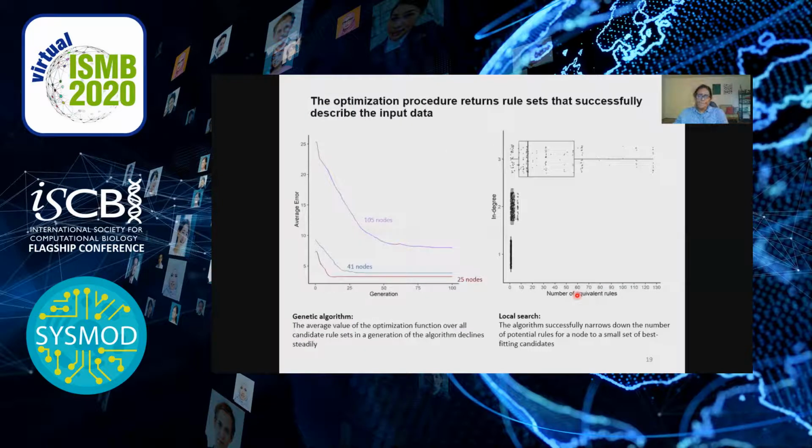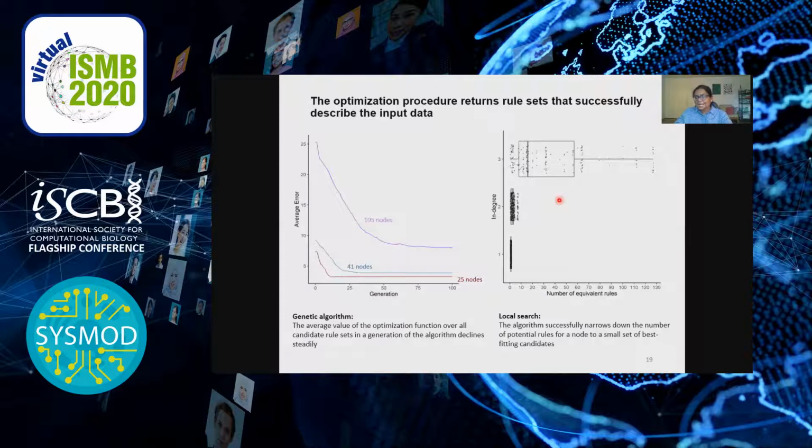So diving deeper into the optimization procedure, the plot on the left shows the performance of the global search for 3 representative test networks. There is a steady decline and eventual plateau in the value of the optimization function averaged over all individuals in the generation. This indicates that the fit of the minimum error rule set gets better as the optimization, along with mutation and recombination, progresses. The plot on the right shows that we're able to successfully narrow down the candidate rules for each node using the training data.